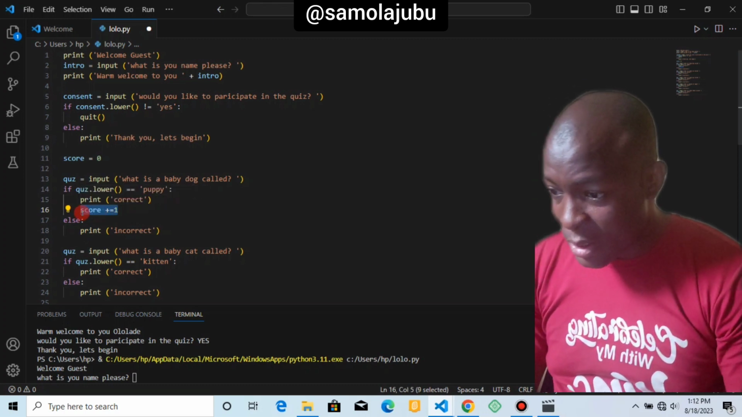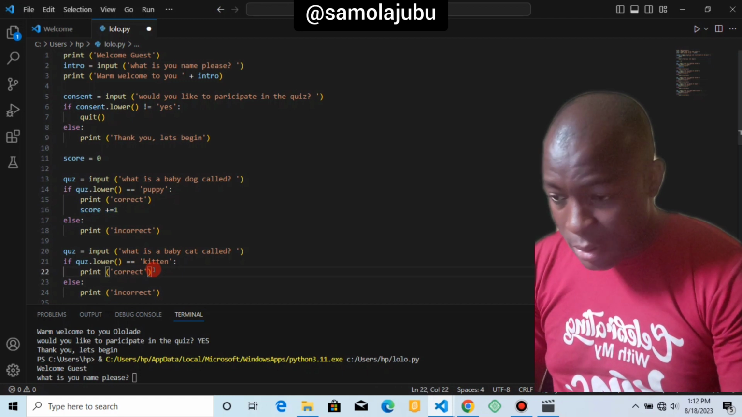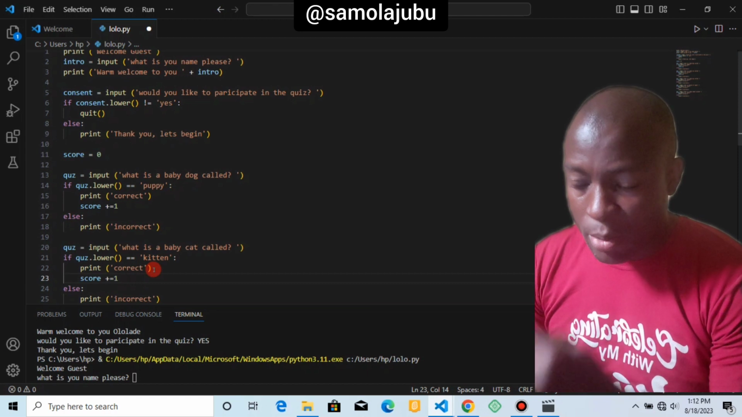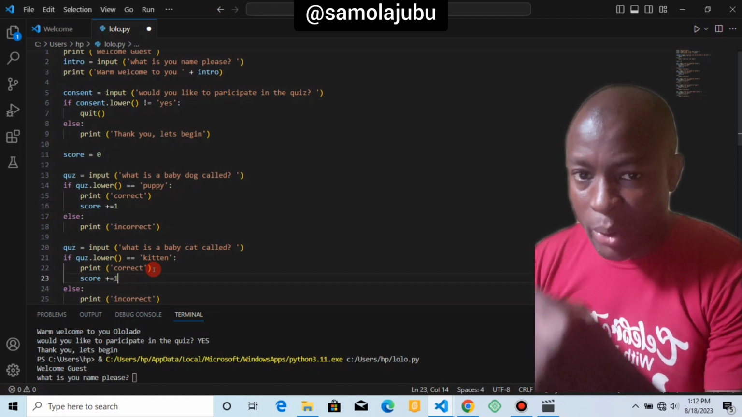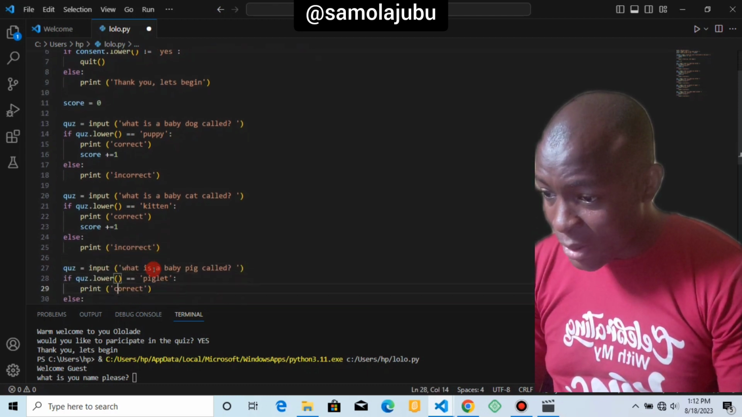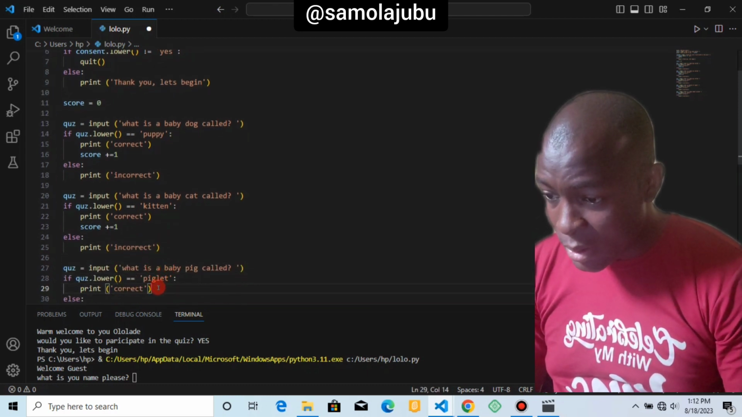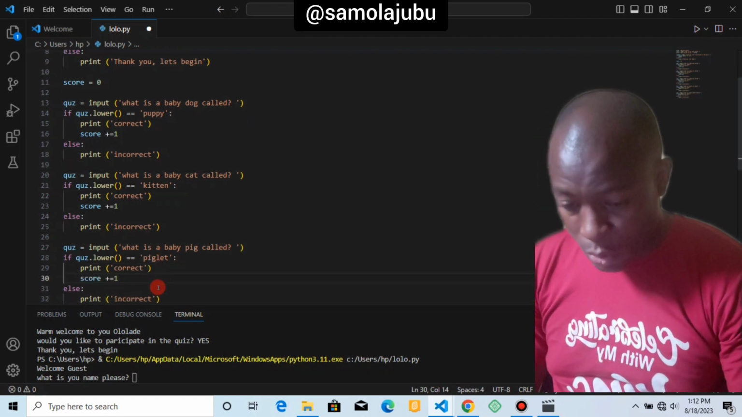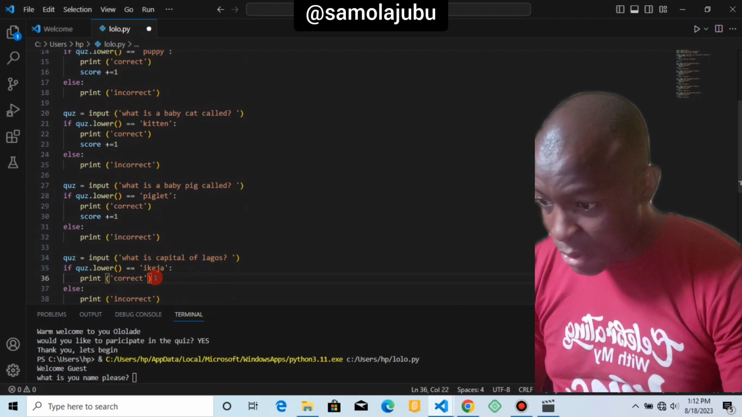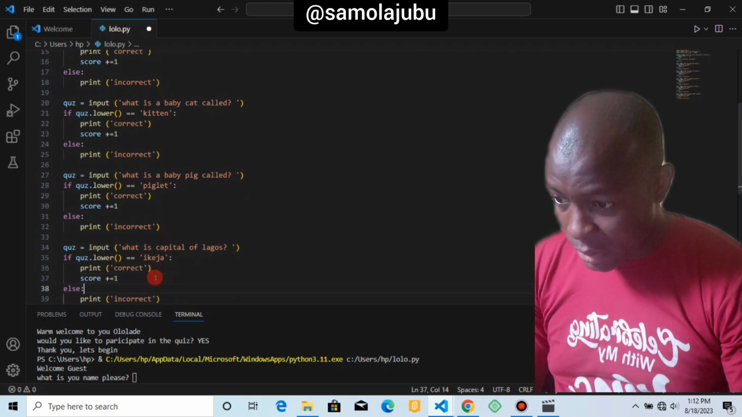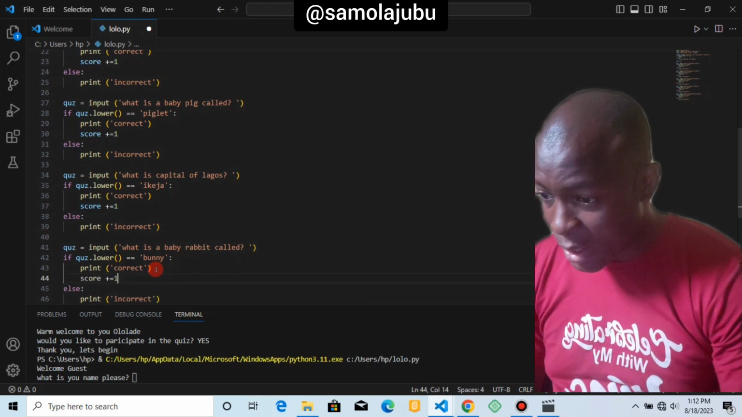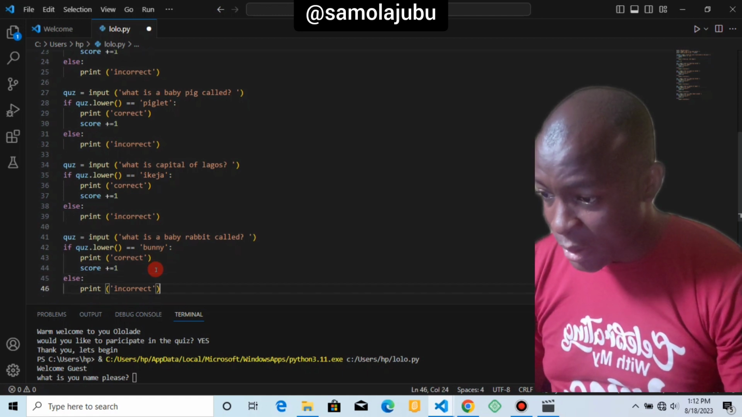So let me copy this and just paste it. So if you get this also correctly, it will add 1. So score will become 1 plus 1 plus 0. Okay, now if you get it right here also, you also get plus 1. Okay, now if you get it here also, you are going to add 1. Okay, if you also get it here correctly, you are also going to add 1. So I think we have this correct now.